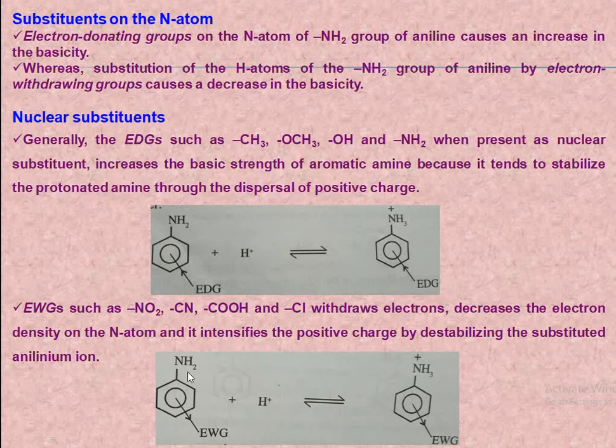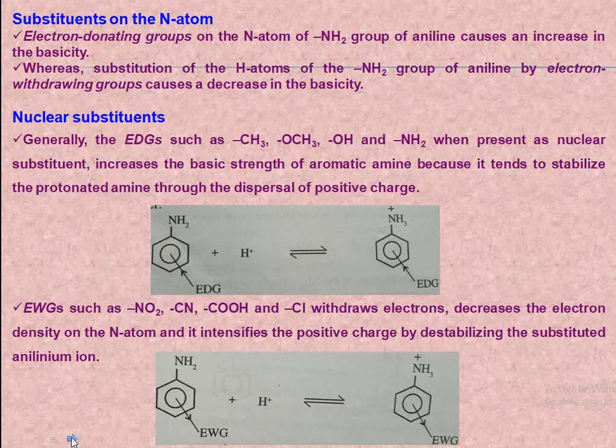So if the nuclear substituent is an electron withdrawing group, the resultant aniline ion is destabilized because there is no dispersal of positive charge. Since the nuclear substituent is an electron withdrawing group, it actually intensifies the positive charge. So it causes destabilization of the